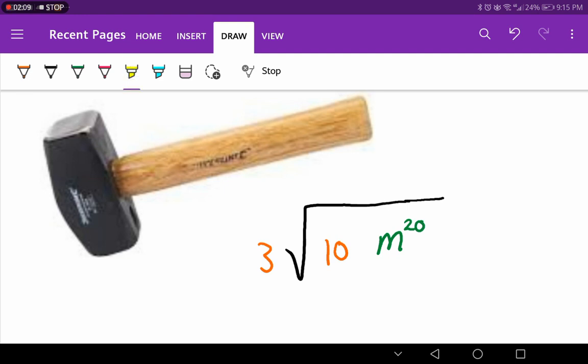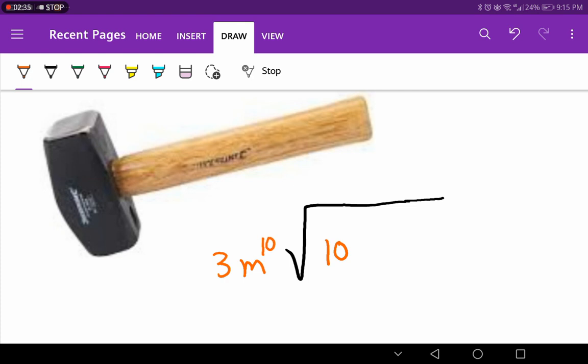But the new thing here is the letter with the power. Actually, easy peasy. Look at the power and cut it in half, and you're done, my dear student. And don't leave anything behind you. So I will write m with power 10 here. So it will be 3m with power 10, and this is the final answer.